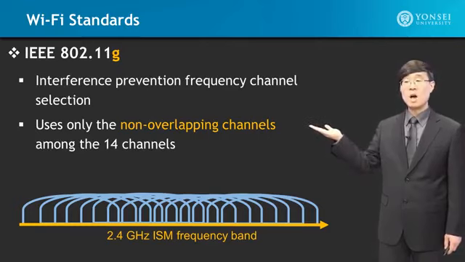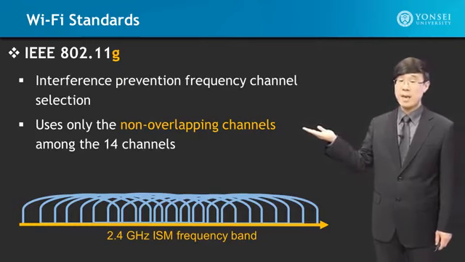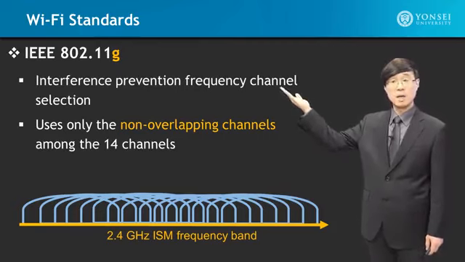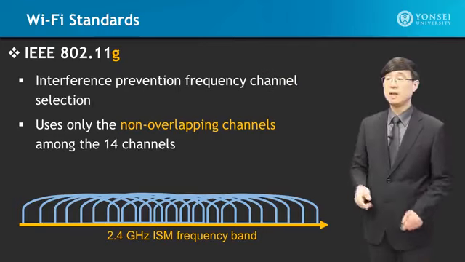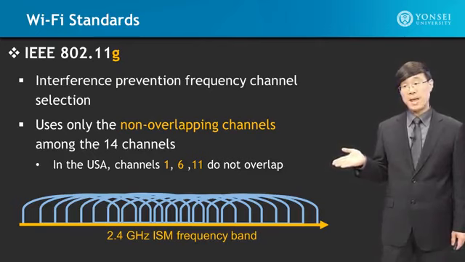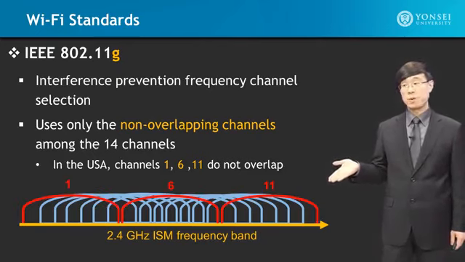What are the non-overlapping ones? Let's use them because they will have less interference among co-users that are using this frequency in this protocol. They turn out to be channel 1, 6, and 11. And they are these channels, which you can see that they do not overlap.